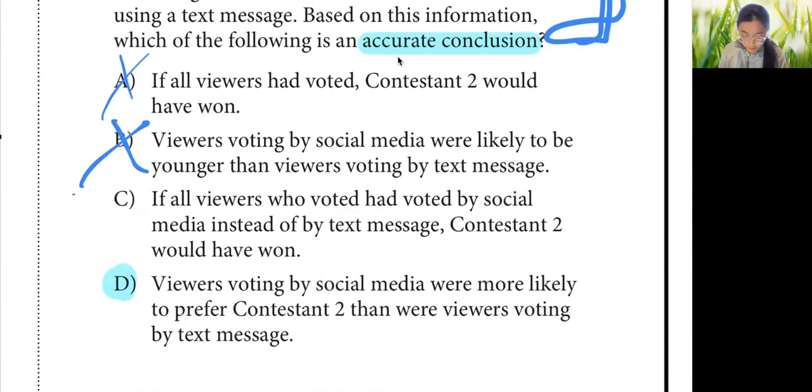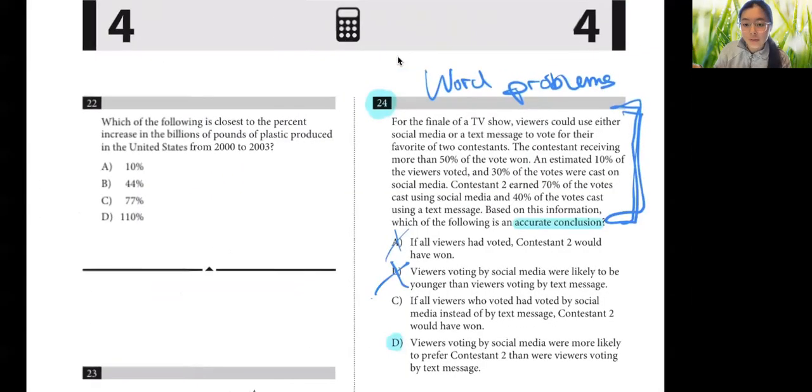This is a very risky type of conclusion to make, especially if there are multiple ways to vote. We could say, oh, since they have a tendency to favor this contestant over this contestant for one type of voting system, then you can say, oh, there might be.